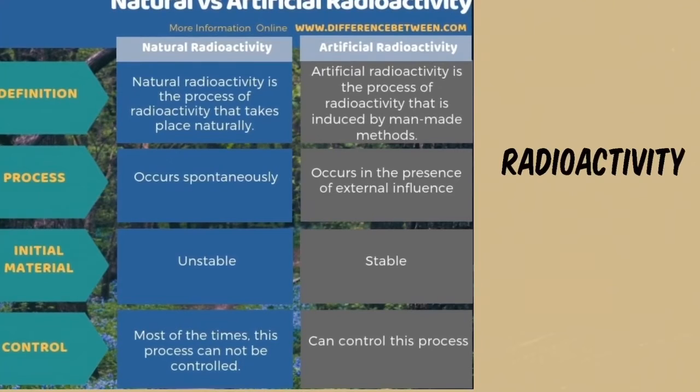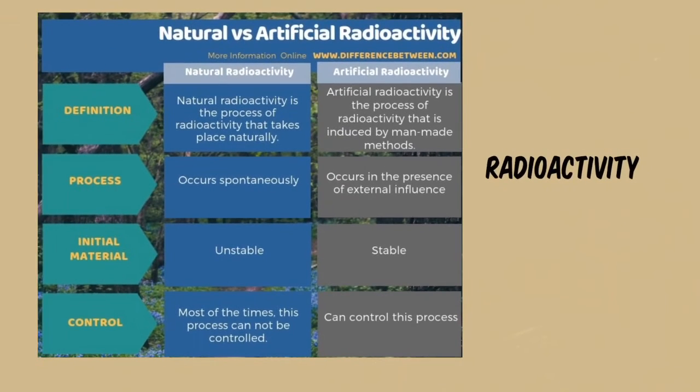There are two types of radioactivity. We have natural and artificial radioactivity, and obviously they have differences. Natural radioactivity is spontaneous, but artificial radioactivity occurs in the presence of an external force or influence. In addition, the initial material for natural radioactivity is unstable, and for artificial radioactivity, it's stable.